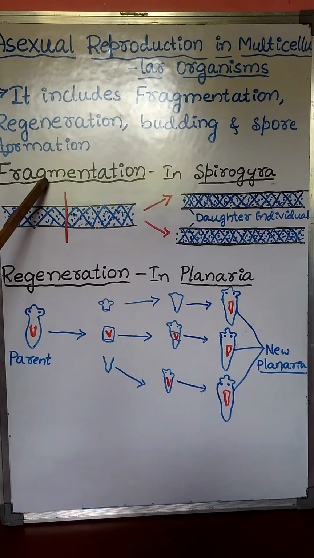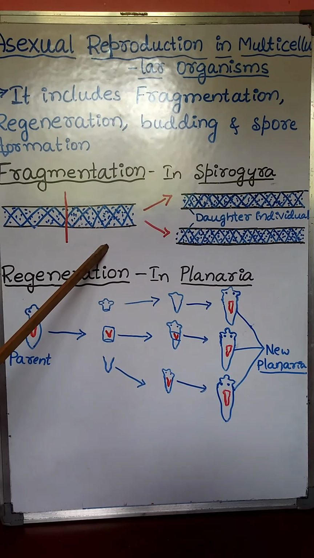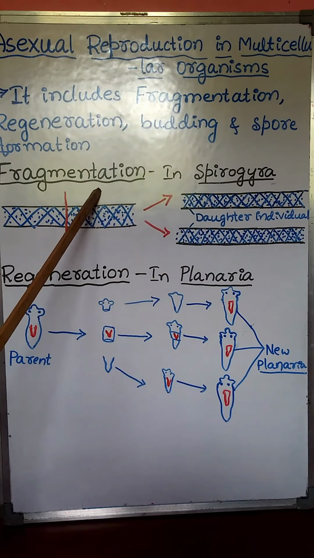And in the fragmentation method, each fragment has the capacity of photosynthesis, growth and division. All the fragments, or all the cells present in the fragment, are capable of photosynthesis, growth and division. This is about fragmentation in Spirogyra.